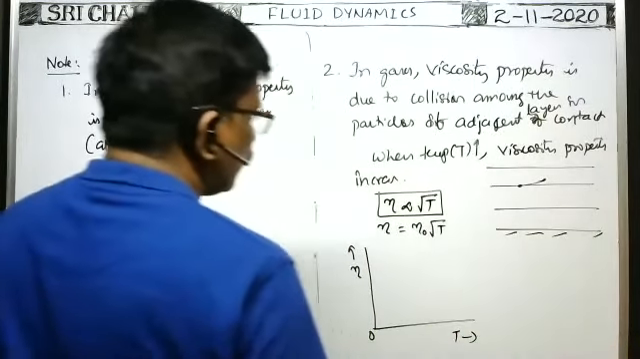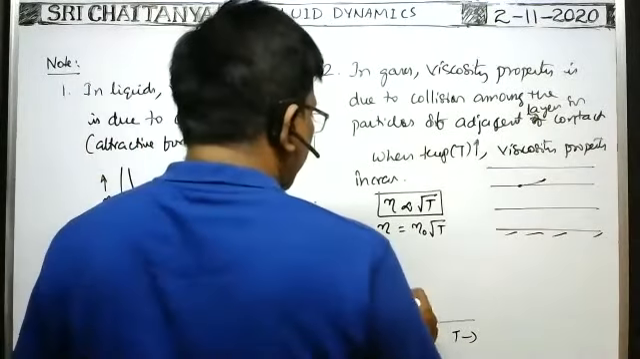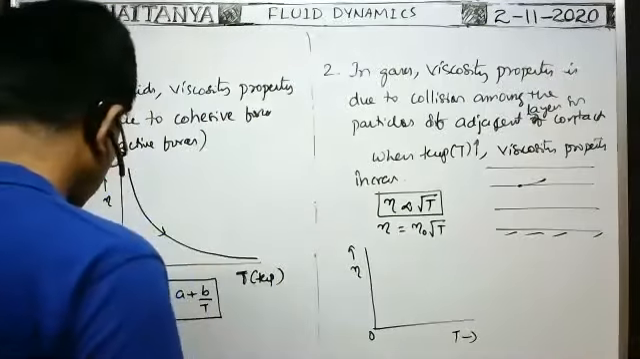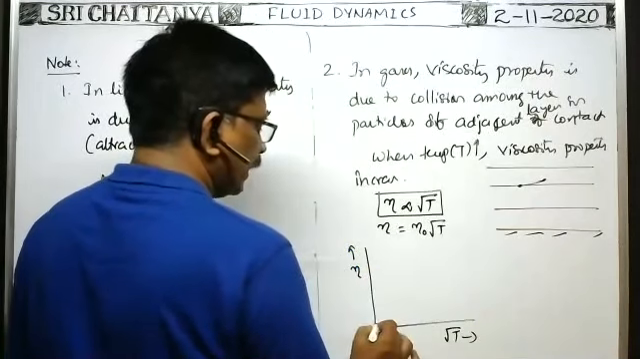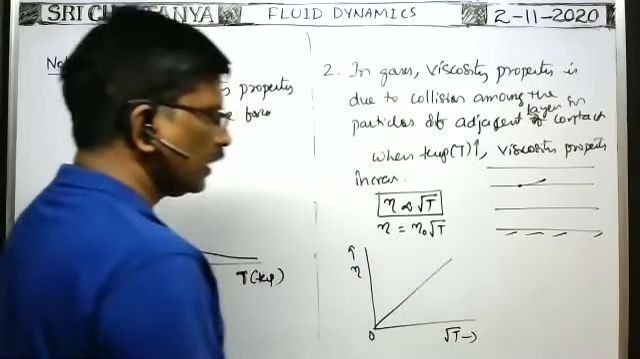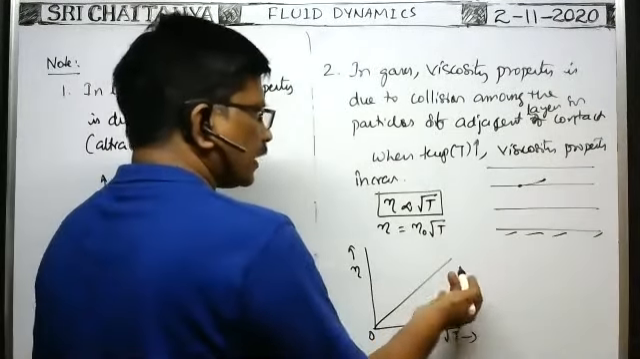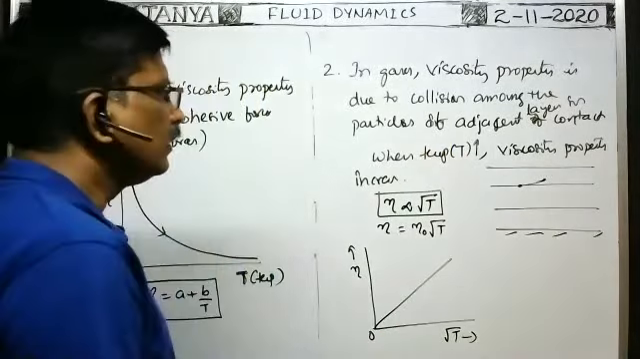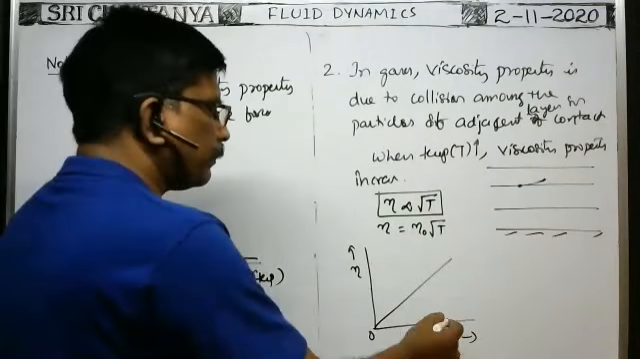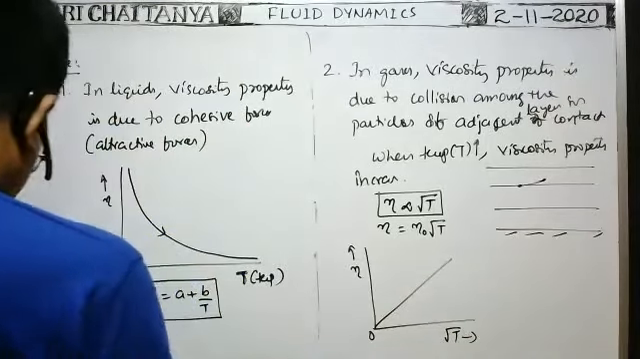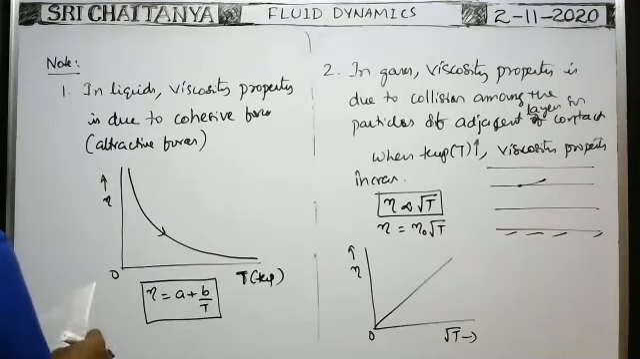Suppose you draw the graph between root T and eta, then you will get a straight line like this. When temperature increases, coefficient of viscosity also increases because of strong interaction. This is how the coefficient of viscosity in case of gases changes with the Kelvin scale of temperature. This point is also very, very important. These two points are important for objective.